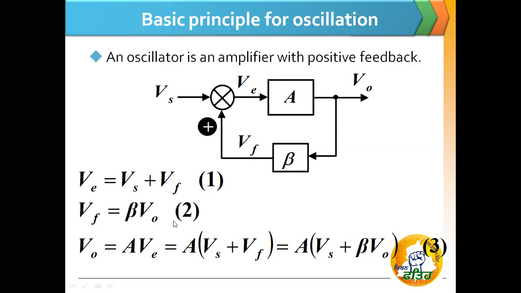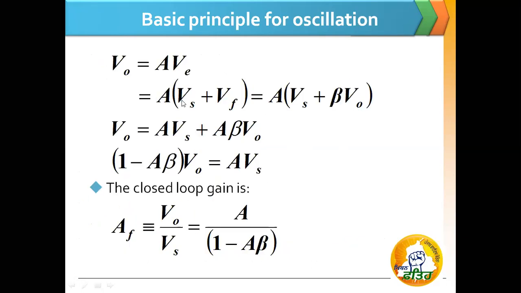We can put the value of the first equation in this: V naught is equal to A into Vs plus Vf, which is A into Vs plus beta V naught. We can put the value of Vf from here. And then V naught is equal to A times Ve. Ve is what? Vs plus Vf, and Vf is beta into V naught. So V naught is equal to A Vs plus A beta V naught.